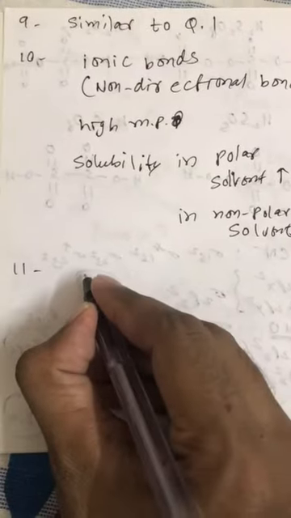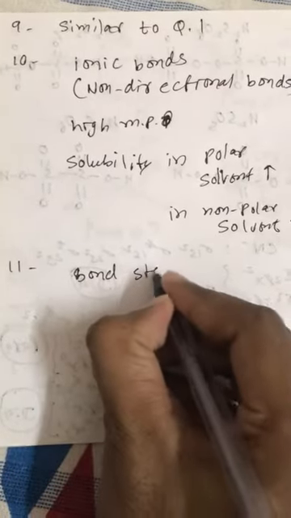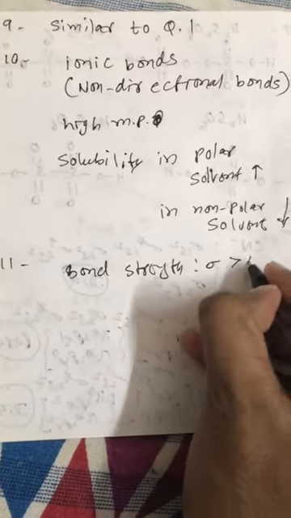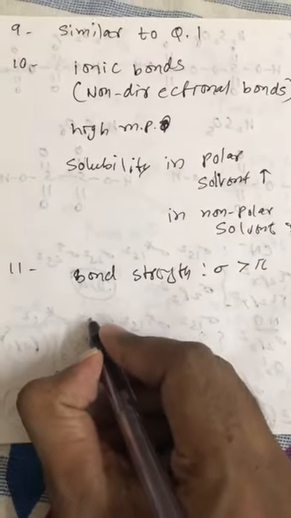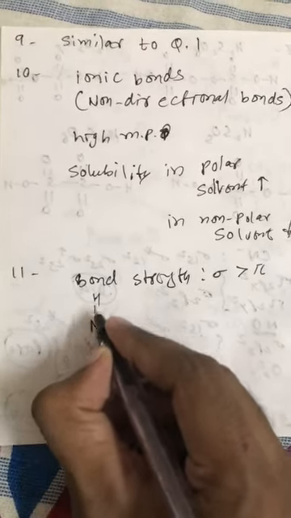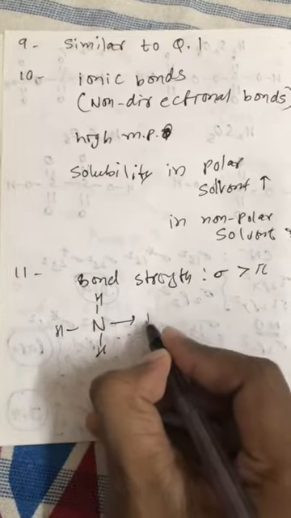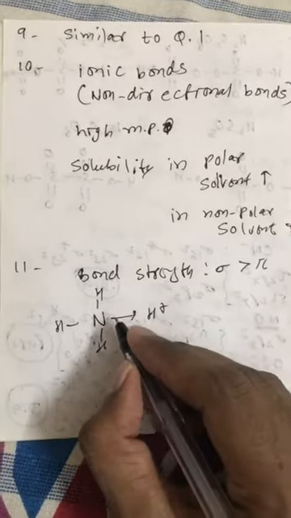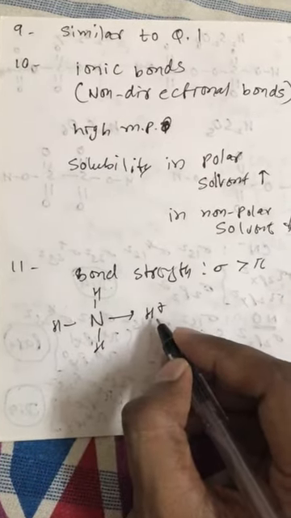Question number 11. Bond strength of sigma bond is greater than pi bond. NH4 positive only has one coordinate bond, and this coordinate bond is formed when the lone pair of nitrogen is shared with H positive.